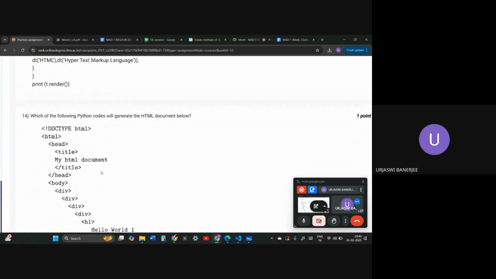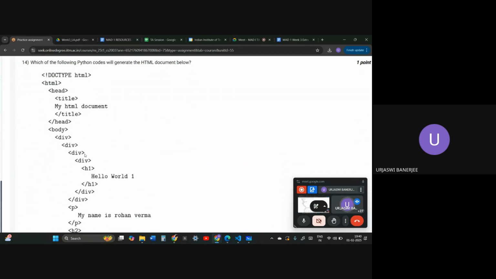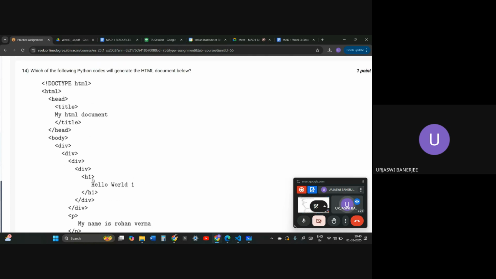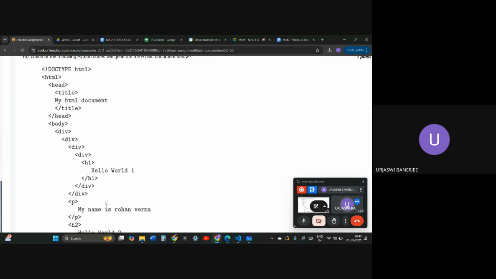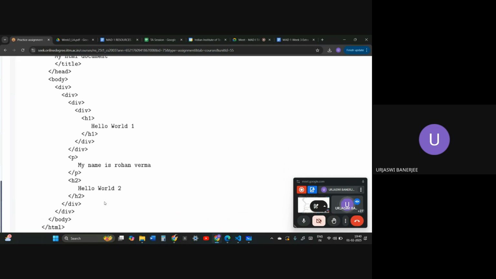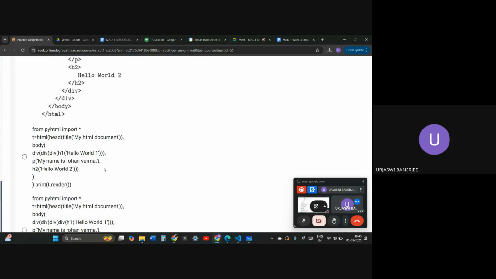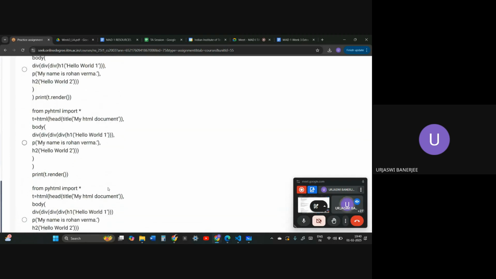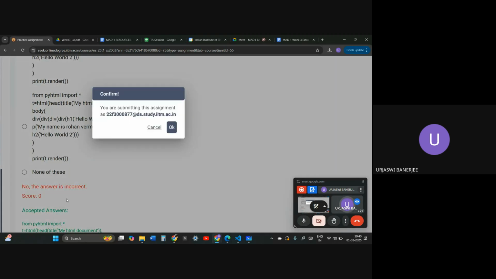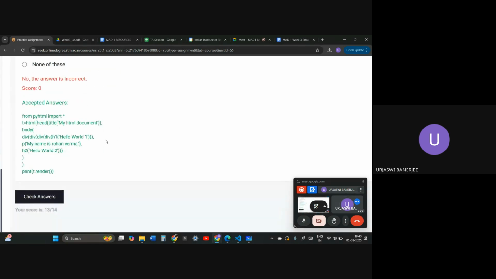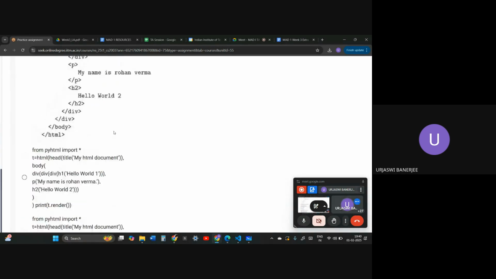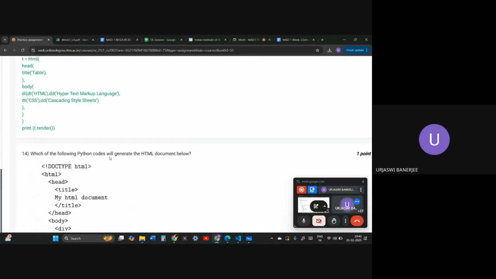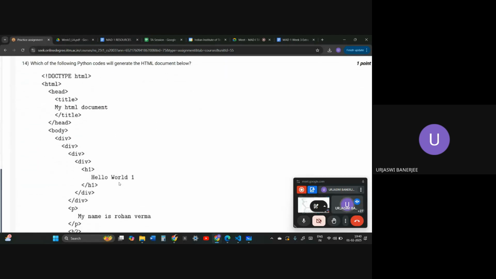So going to question number 14, which of the following Python codes will generate the HTML document below? Doctype A. Okay, I think this is the last one. First of all, let me check my answers. 13 out of 14. We have done it correctly till now. So this is the only last one that is left.